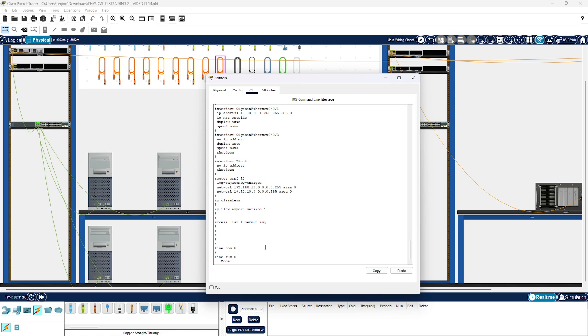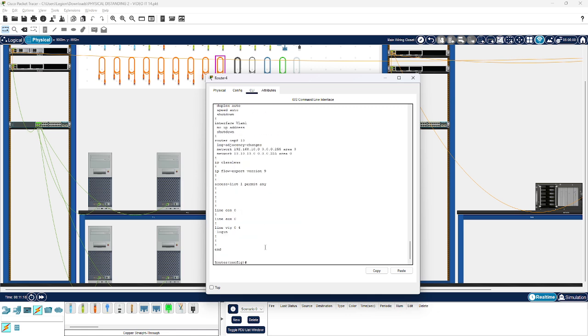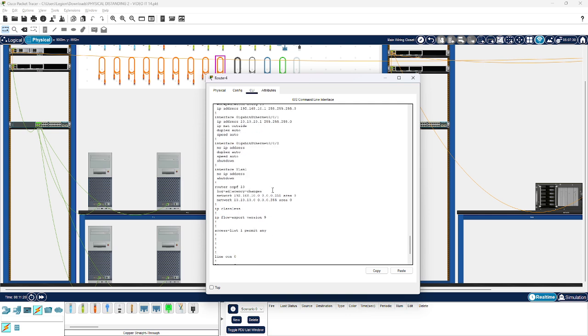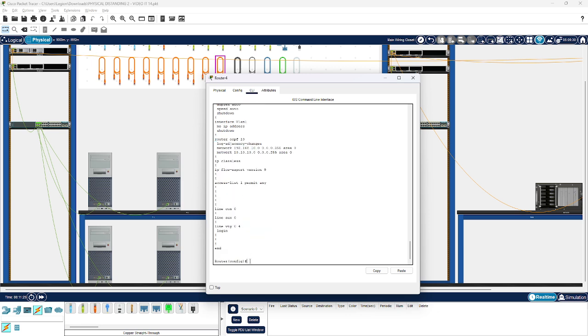After we made the VLAN, I have made the router OSPF. The key is you just need to write router ospf with the group 10, for example, and then you just write the network. After the network you put the wildcard. Wildcard means the subnet mask, but you just flip it, so it's 0.0.0.255, and then give the area 0, for example, for that.